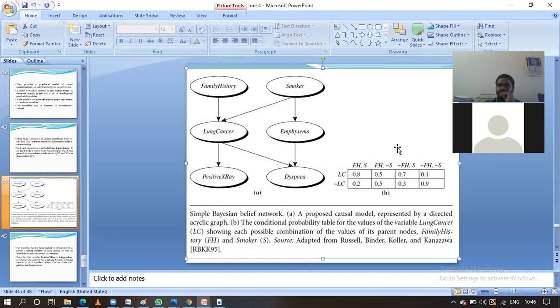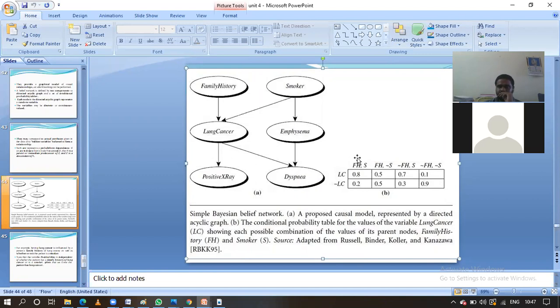Here is the conditional probability table. Here we are going to ask only this part, guys: family history, smoking, and lung cancer only. LC means lung cancer, and negation of lung cancer means no possibility of lung cancer. S means smoking, H means family history. Negation of S means the smoking habit is not there. Negation of family history means there is no problem in the family history. If they both are negations, it means family history and smoking habits are not there. Here we have represented this overall information in the form of a probabilistic graph, guys.